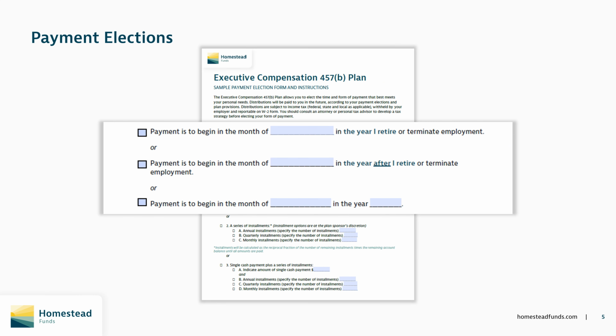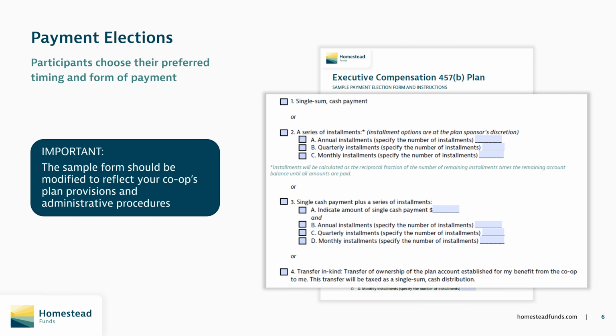So let's talk through the payment election form for a minute. Completing this payment election form is a two-step process. The first step involves a participant designating when they would like distributions to start, either in the year of retirement, the following year, or in a subsequent year. The second step is for participants to specify how payments are to be made, as we just discussed, as a single payment, installments, a combination of single cash payment and installments, or a transfer of assets.